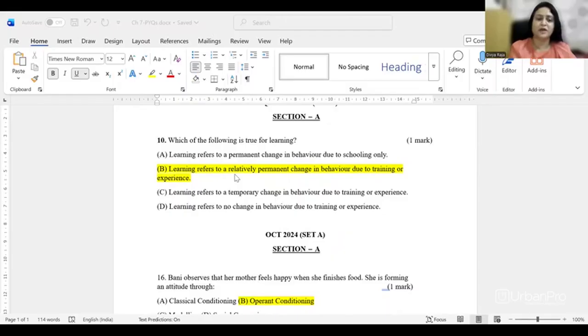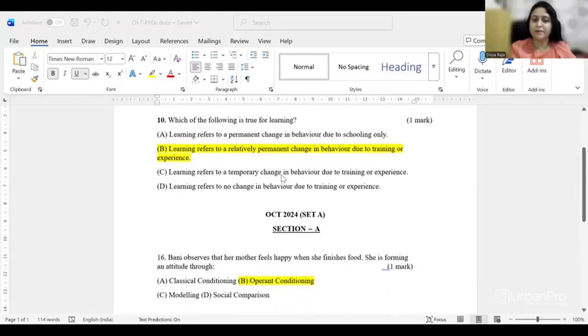After all this, we have learned about conditioning. We know that it is relatively permanent. Extinction can happen in learned behavior, but with reinforcement, it can come back again. The learned behavior can come back again, right? So this is the answer, relatively permanent change.